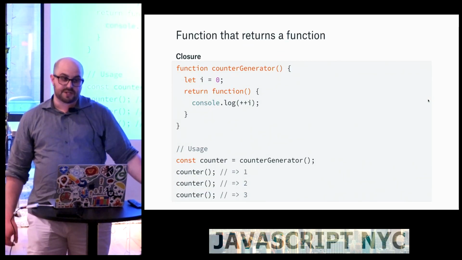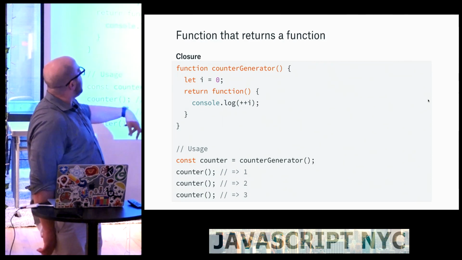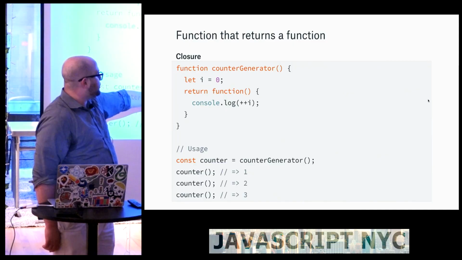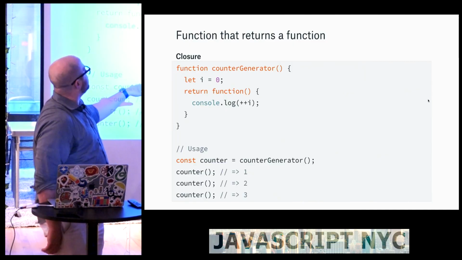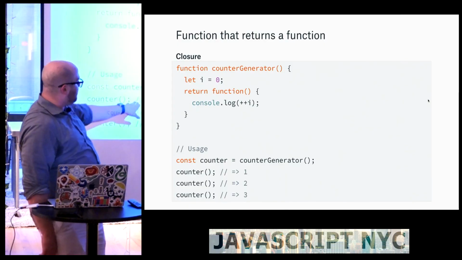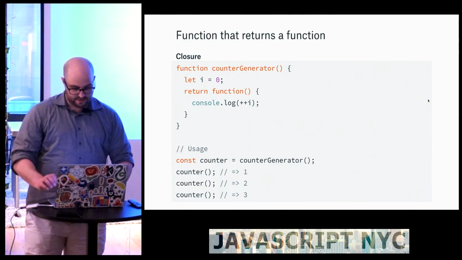Another example is a closure, which you might have seen before. So in this case, I have this function called counterGenerator, and it returns a function that's bound to this I. Now, interestingly, counterGenerator is kind of a pure function because it always returns a brand new function, whereas counter is not because it's going to keep incrementing internally. So it's kind of an interesting nuance there.